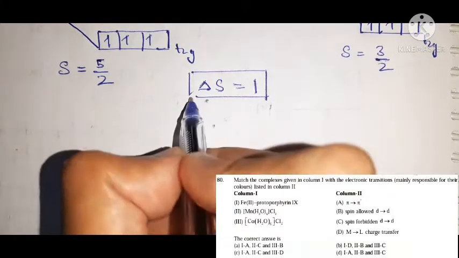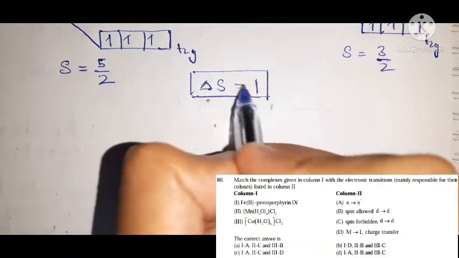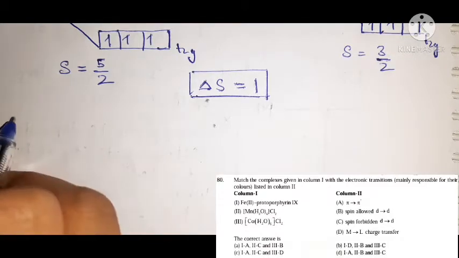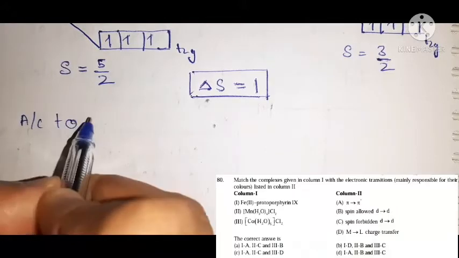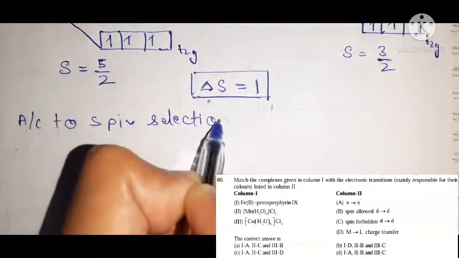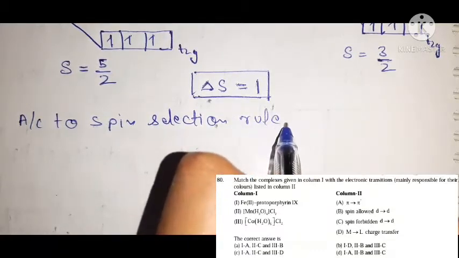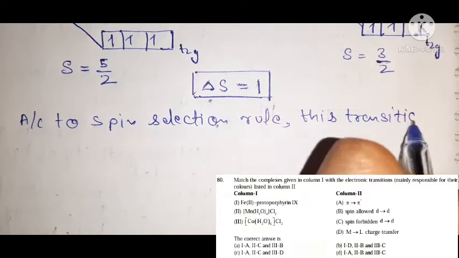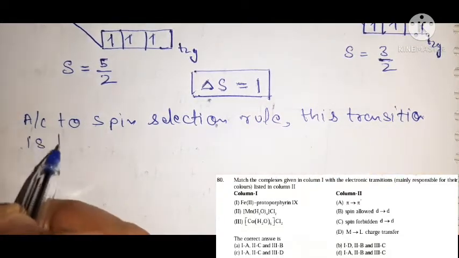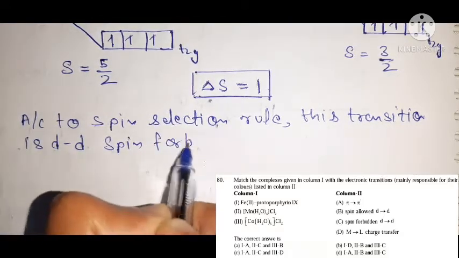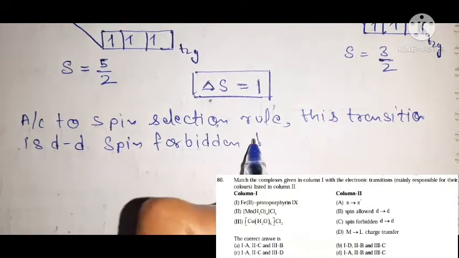So according to this spin selection rule, because here the value of delta S is not equal to 0, this is a spin forbidden transition. So this transition is a dd spin forbidden transition. Understand?